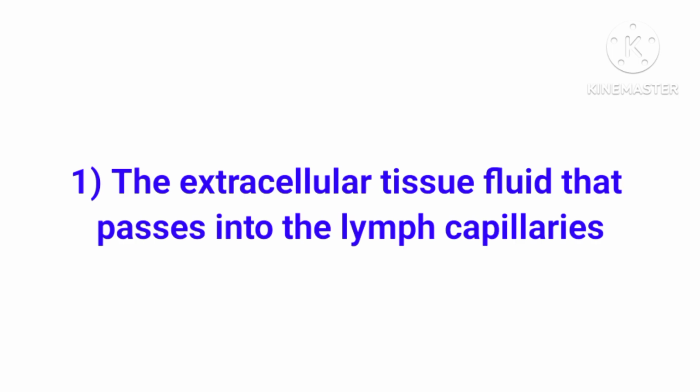The extracellular tissue fluid. Extracellular tissue fluid means fluid outside the cell that passes into the lymph capillaries. Lymph capillaries means lymph capillaries are thin-walled blood vessels found in the tissues.